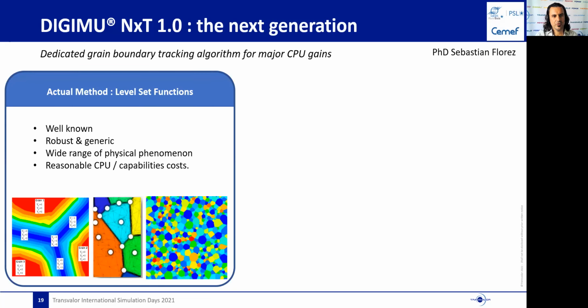Actually, we define the grain boundaries in DigiMu using level set functions. Those are basically distance functions, positive in the grain and negative outside the grain. This method is generic, robust, both in 2D and in 3D, and can be adapted to a wide range of physical phenomenon modeling. In terms of CPU cost, thanks to the optimization performed in the last years, the accuracy cost was close to the best comparable full-field solutions in the academic world.